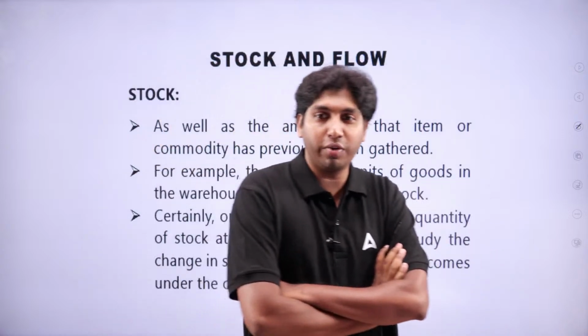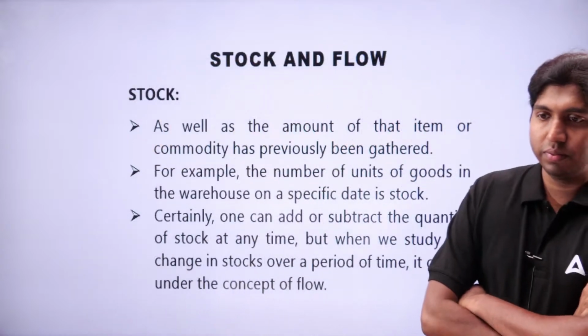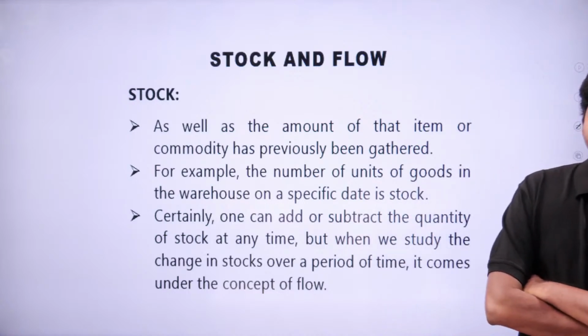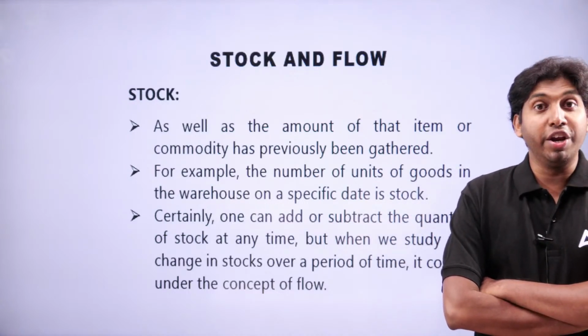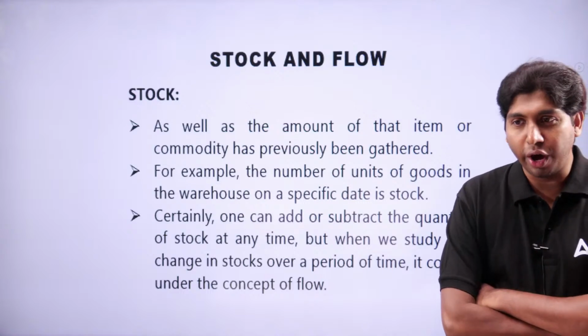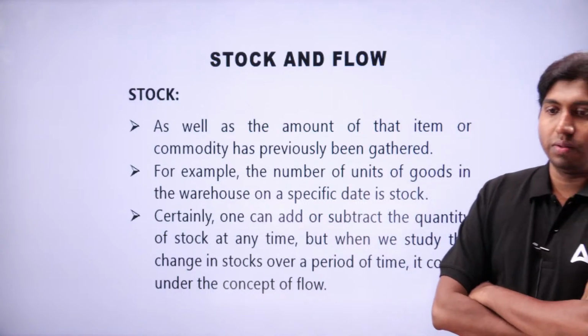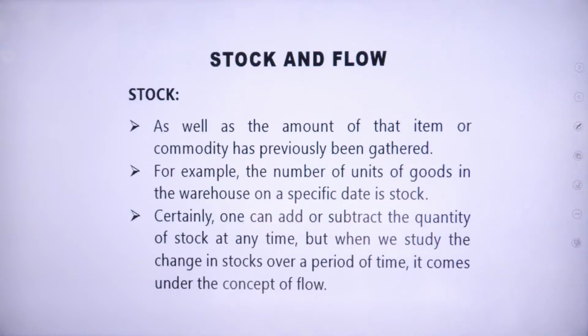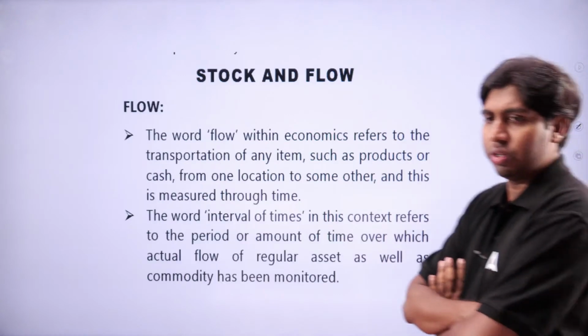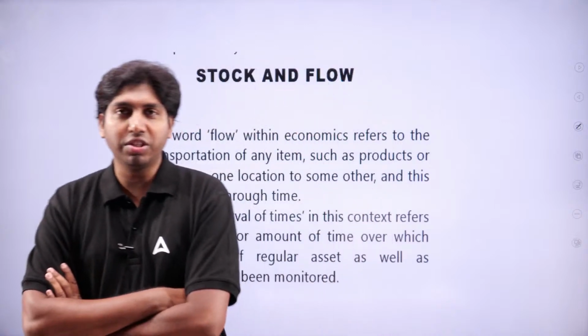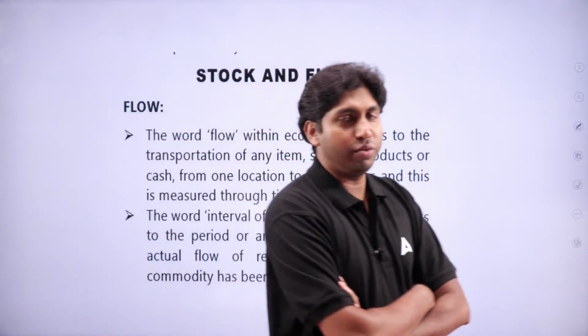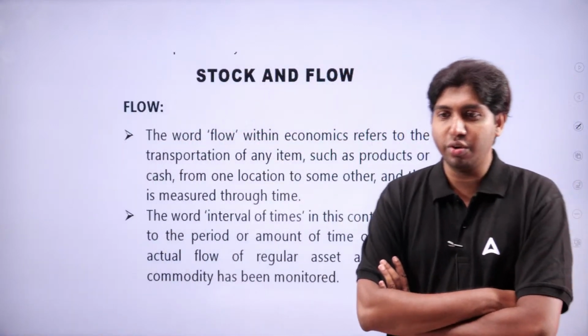So, the amount of the item or commodity, that means goods available in a warehouse or in a godown on a specific date. And some can add or reduce the quantity.